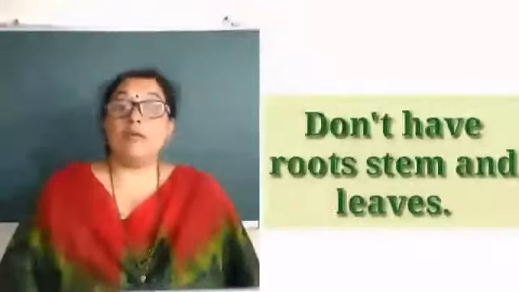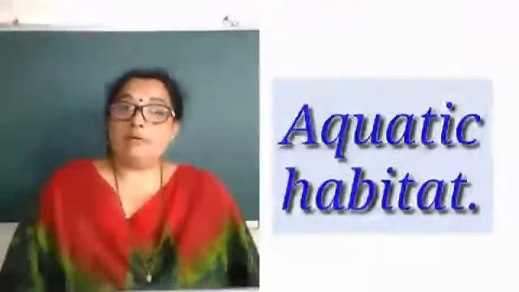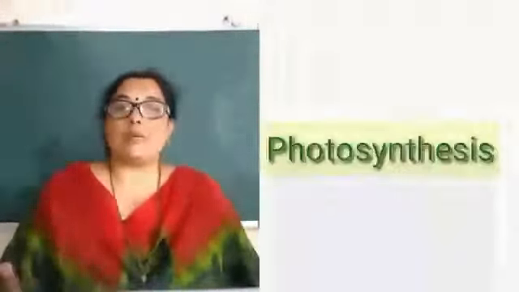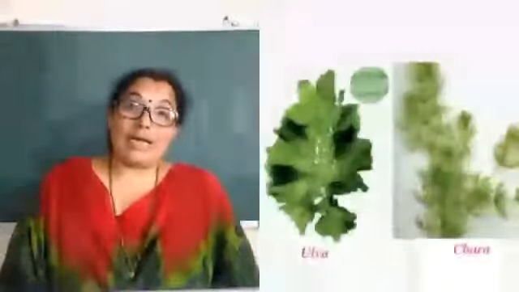Plants are green in color. Their habitat is aquatic. They are found in water and they can synthesize their own food by the process of photosynthesis, but they don't have true roots, stem and leaves. Mode of nutrition is also autotrophic. Everything is the same as plants, only roots, stem and leaves are not present. Plant body is completely flat, ribbon-like. So such plants are known as thallophyta. Examples: Spirogyra, Ulva, Chara. These are some of the examples.